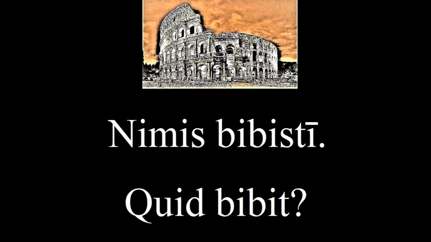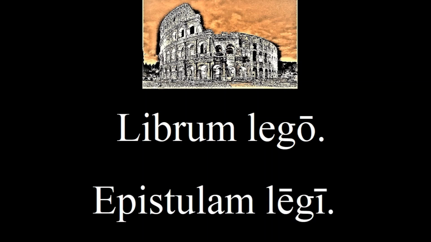Now say, I am reading a book. Librum lego. The past tense for this verb changes a little. The stem becomes leg with a long E. So say now, I read a letter. Epistulam legi.